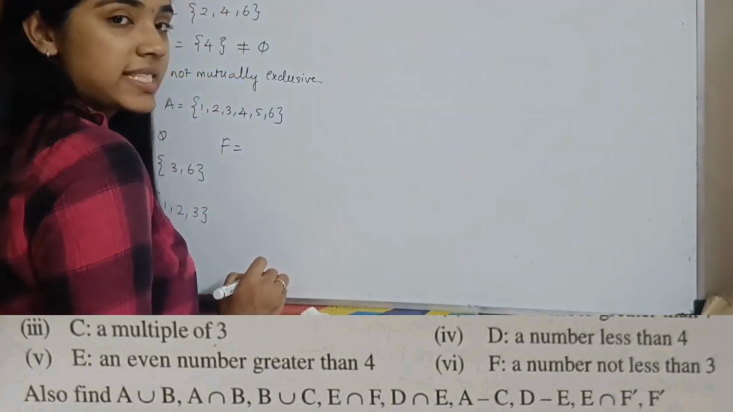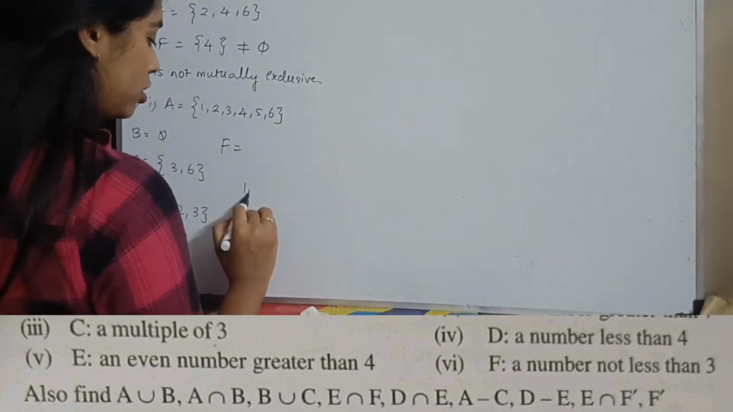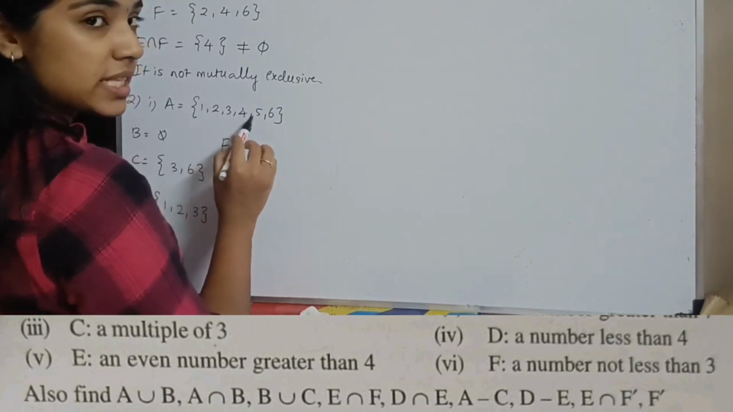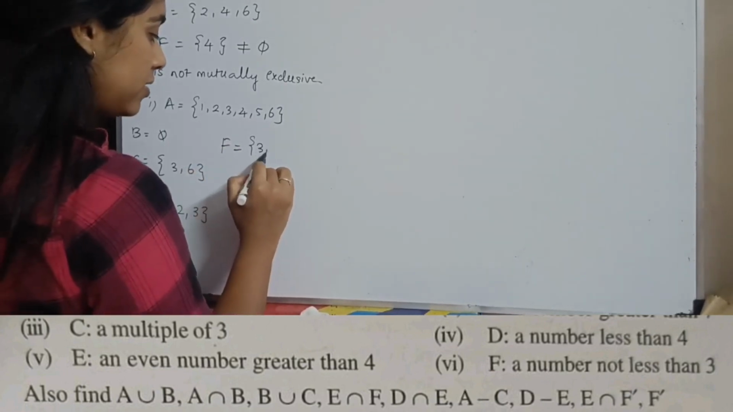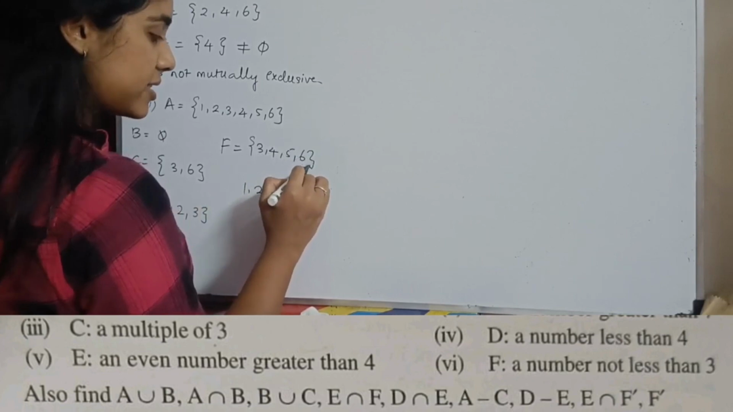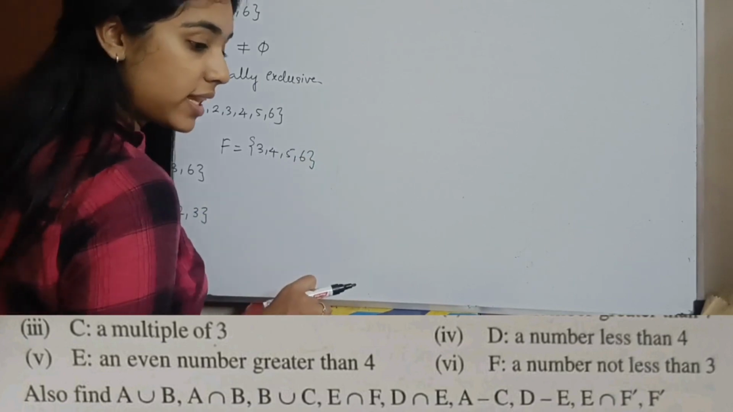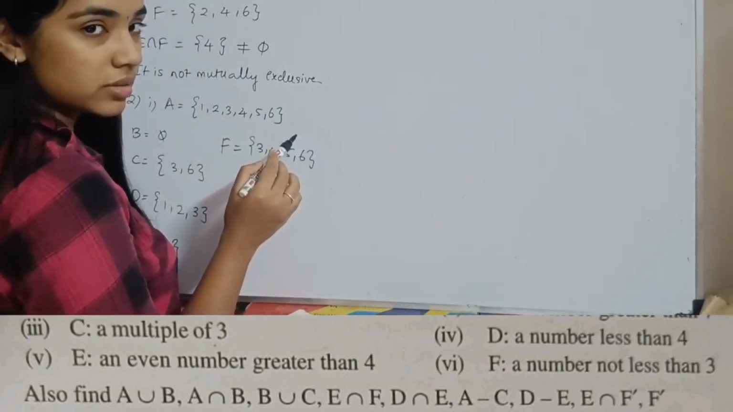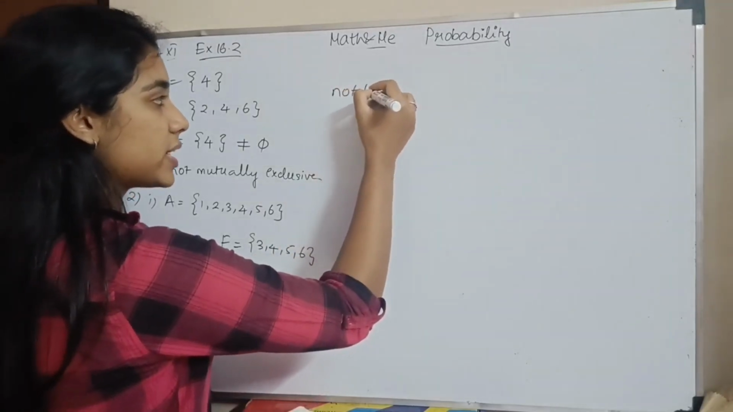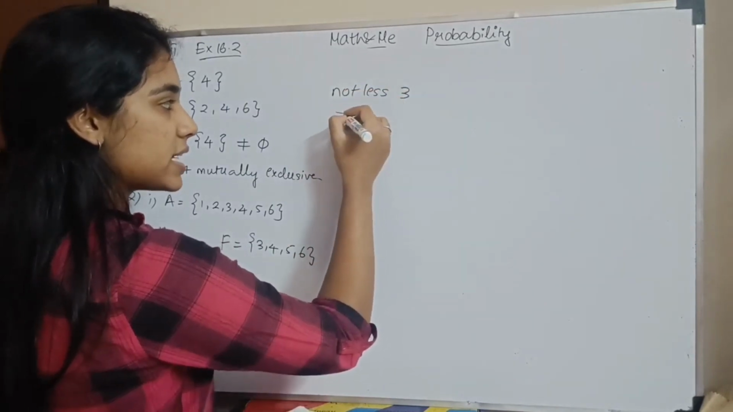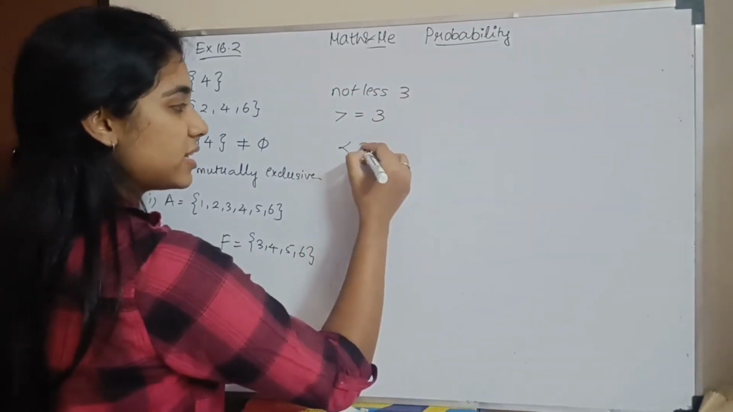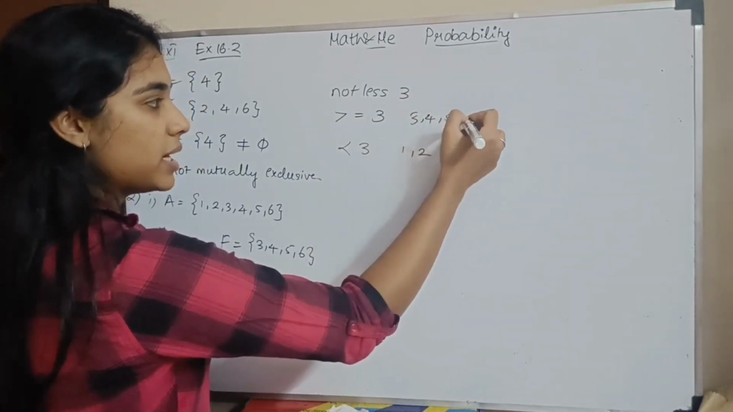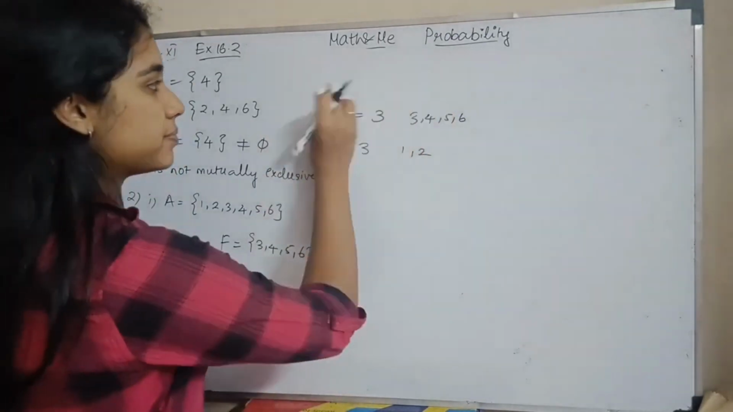F is a number not less than 3. A number less than 3 is 1, 2. Not means whatever is in the set and not in this. So it will be 3, 4, 5 and 6. Is it clear? It is given that the number is not less than 3, which means it is greater than or equal to 3. The number which is less than 3 is 1, 2, so the number which is not less than 3 will be 3, 4, 5, 6. That's how you get F.